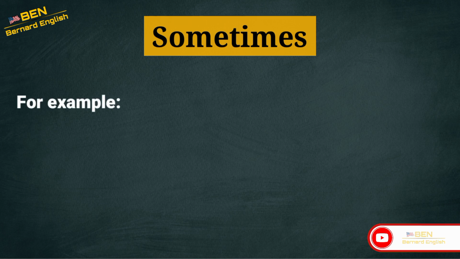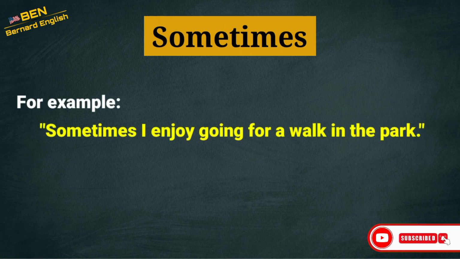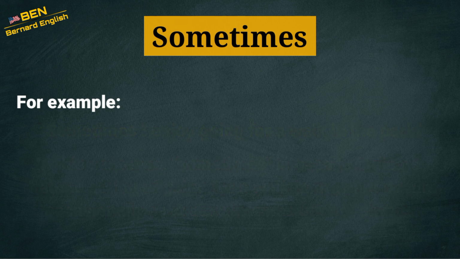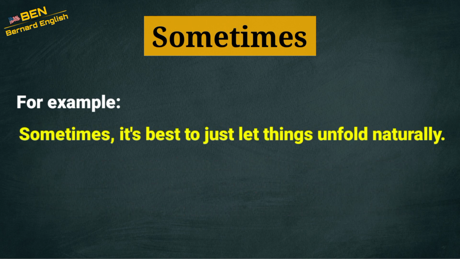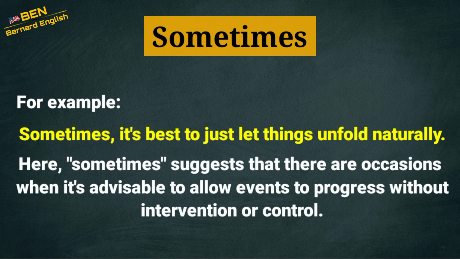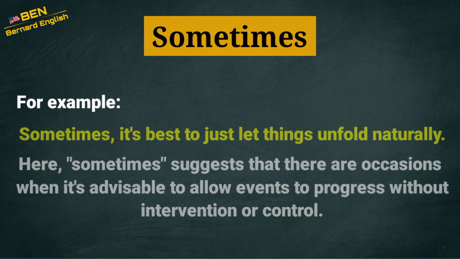Let's see some examples. Sometimes I enjoy going for a walk in the park. In this sentence, sometimes is used to indicate that the action of going for a walk in the park occurs occasionally or at certain times but not always. Sometimes, it's best to just let things unfold naturally. Here, sometimes suggests that there are occasions when it's advisable to allow events to progress without intervention or control.